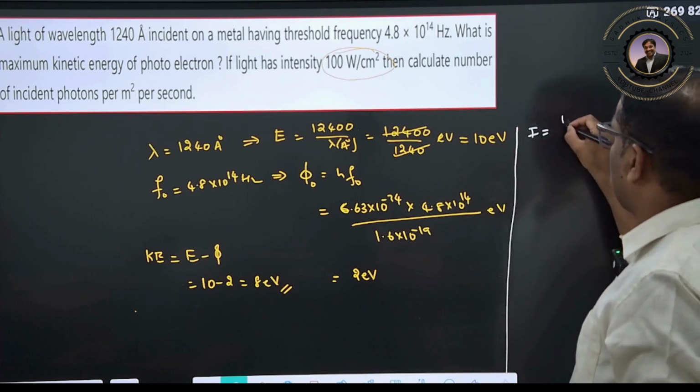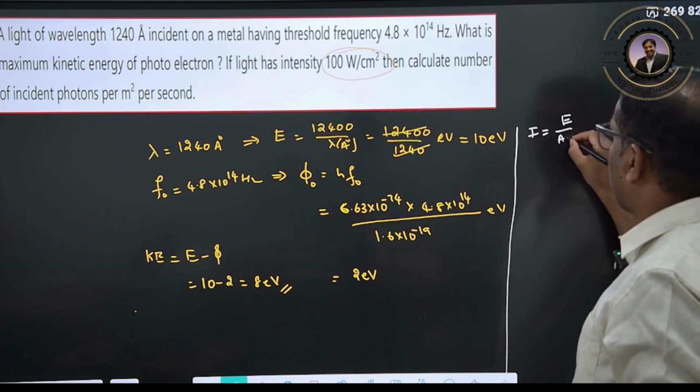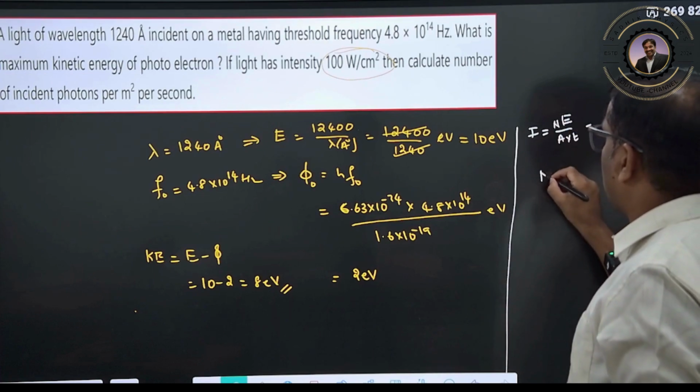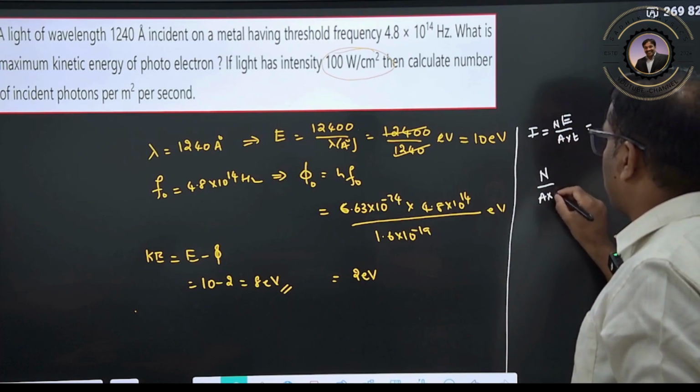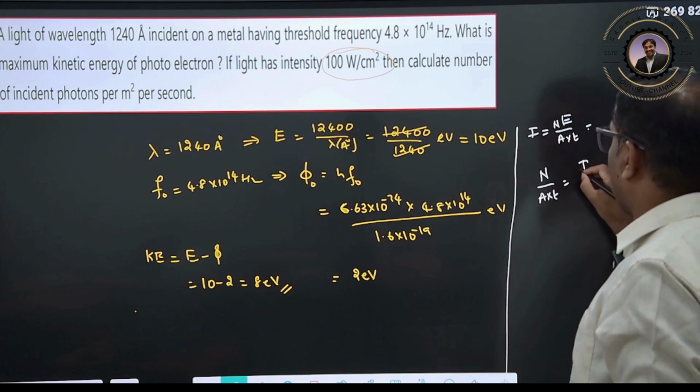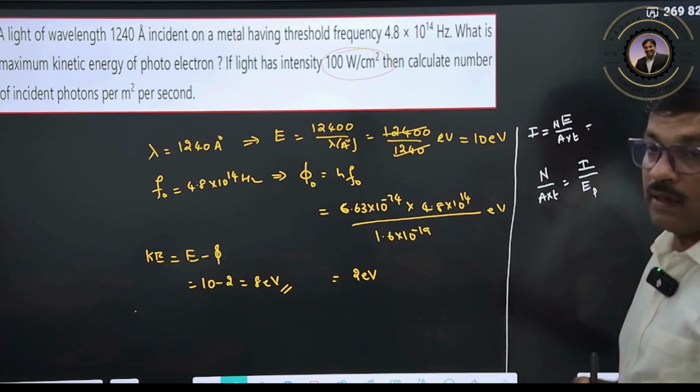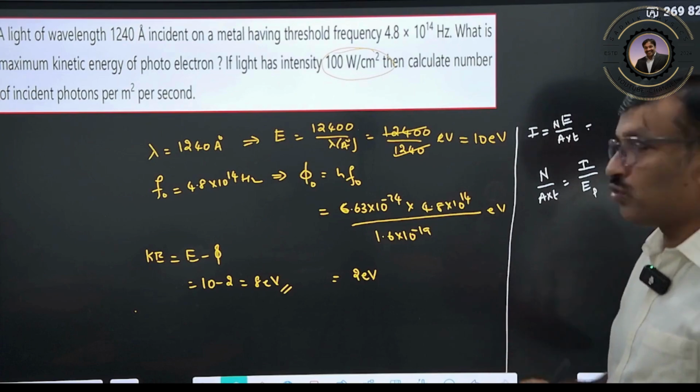Intensity is equal to the amount of energy per unit area per unit time. So this is for total energy; for the number of photons, the number of photons emitted per unit area per unit time can be written as intensity divided by the energy of the photon. The energy of the photon should be in terms of joules.